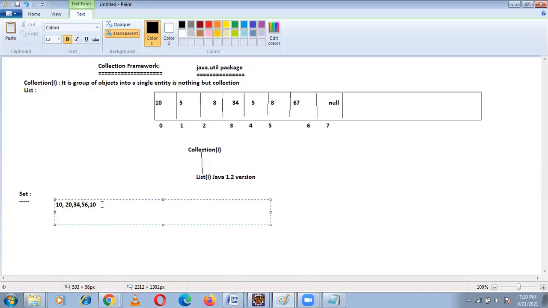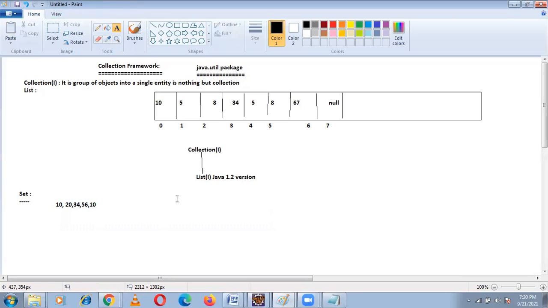Now see, in list insertion order is preserved. What is meant by insertion order? I entered 10, next I entered 5, next I entered 8. After 10 I entered 5, so the insertion order, the way you insert, it will give that order only, because it is index based. But in set, that insertion order is not preserved.